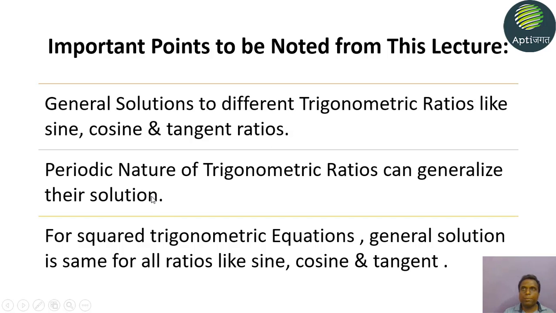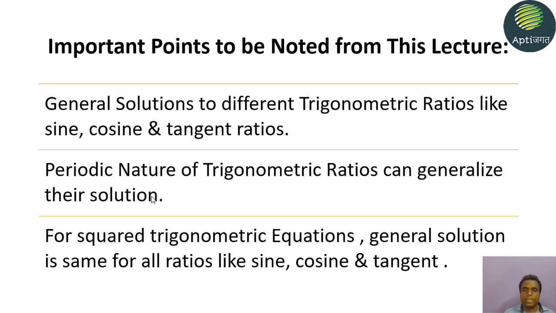We also saw that the periodic nature of trigonometric ratios can be used to generalize the solution of equations.